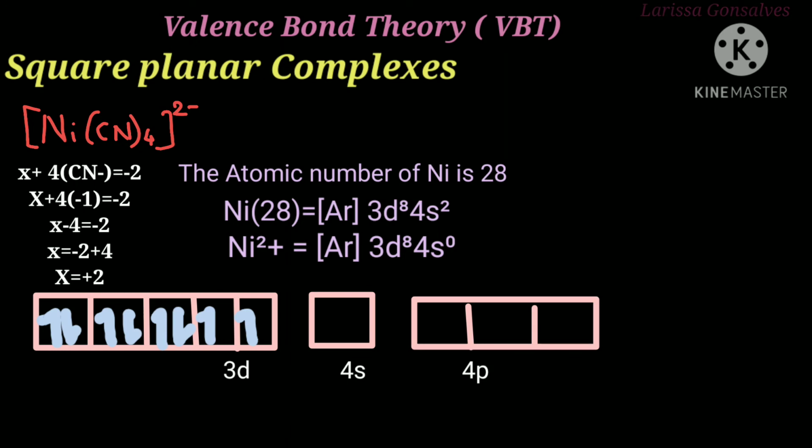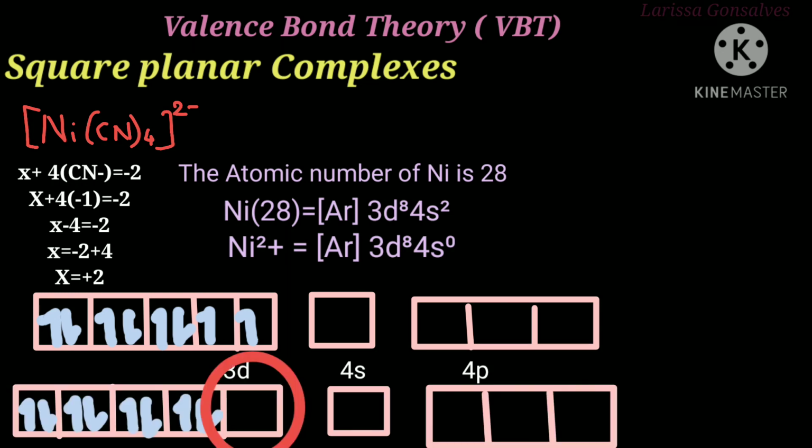After filling up the electrons, we see that there are 2 unpaired electrons. Here the ligand is CN and it is a strong field ligand. I told you when it is a strong field ligand, it will force the unpaired electrons to pair. So this one unpaired electron here will pair with this other electron here, and we have one block that is left vacant in the 3d.